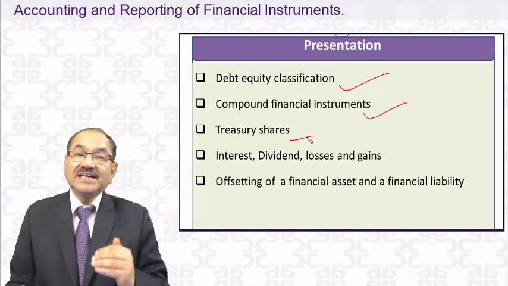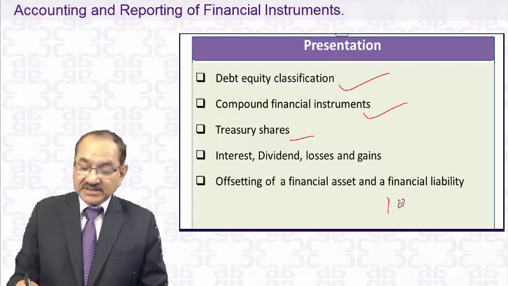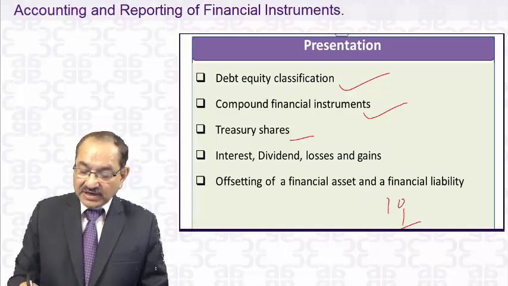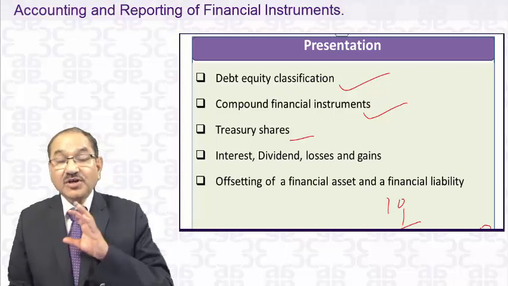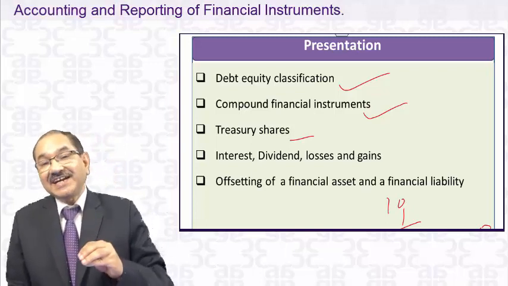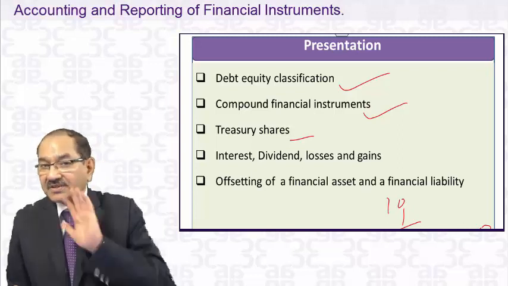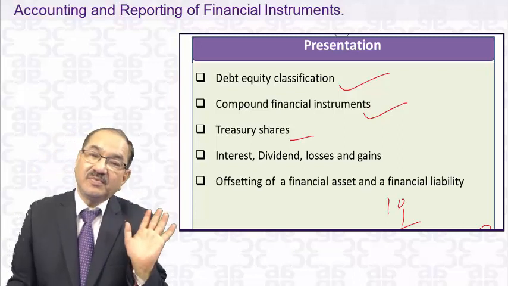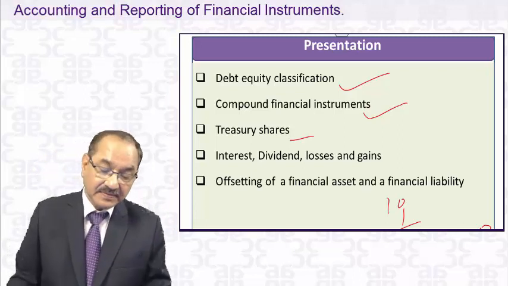Suppose you have a total capital of 10 lakhs. You purchase 1 lakh of shares, then your capital is 9 lakhs. You sell this 1 lakh of shares later on at 1.5 lakhs. Your capital will go to 10.50 lakhs. But you don't recognize it as a profit: you purchased at 1 lakh and sold at 1 lakh 50,000, and the 50,000 will not go to profit or loss. Those are the accounting rules regarding treasury shares.